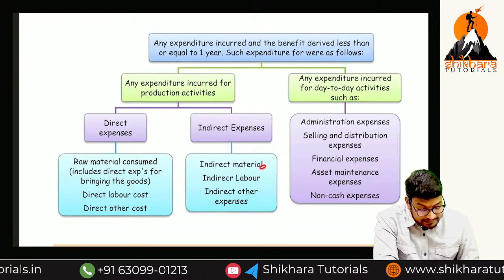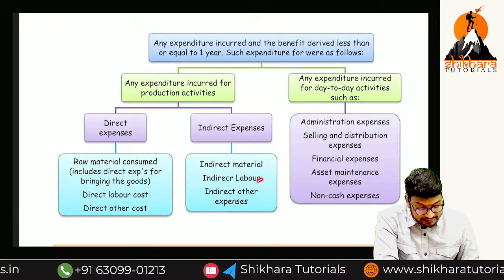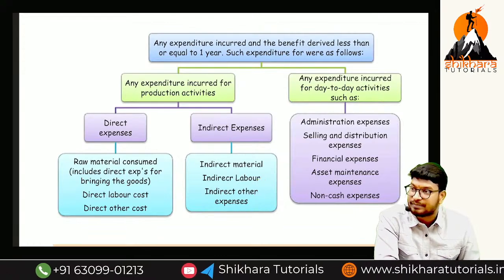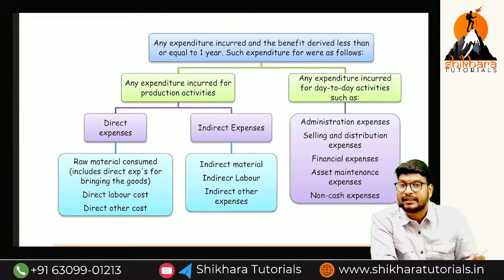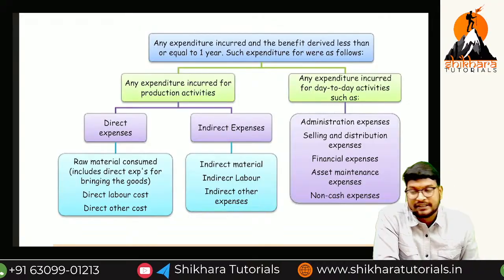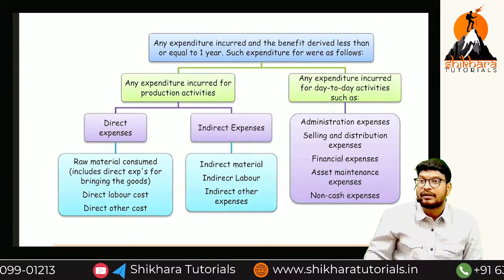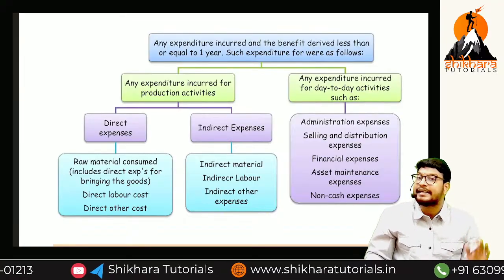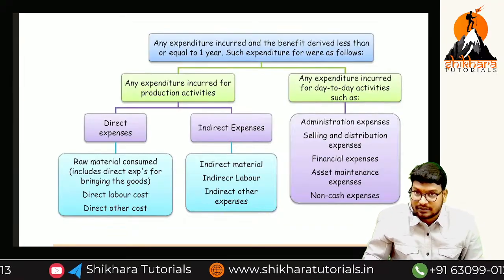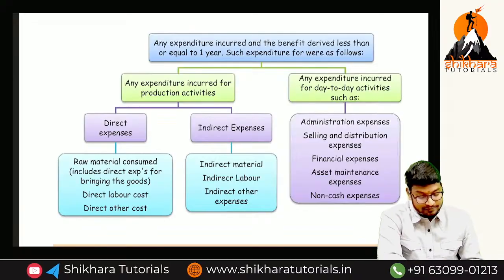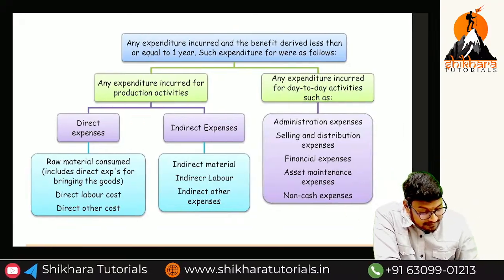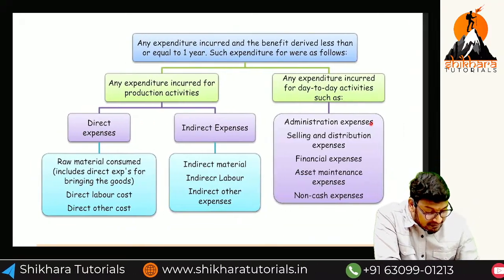Next, indirect material, indirect labor and indirect other expenses. For example, the gatekeeper of the factory also works for the production of this product, but what we pay him is not a direct cost, it is an indirect cost.